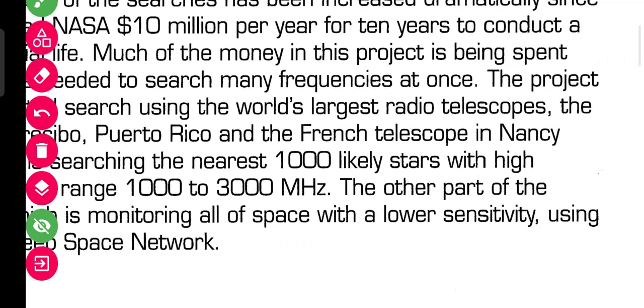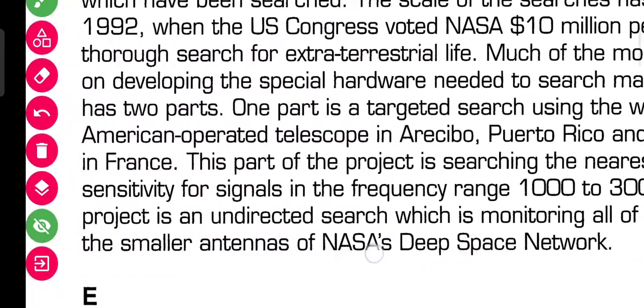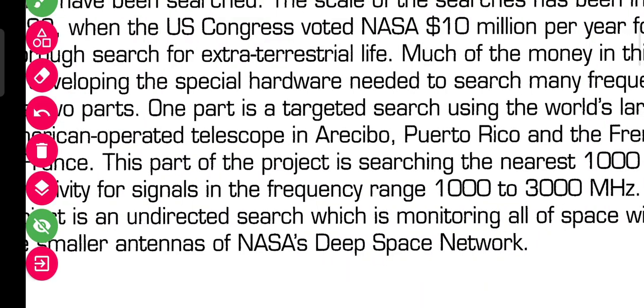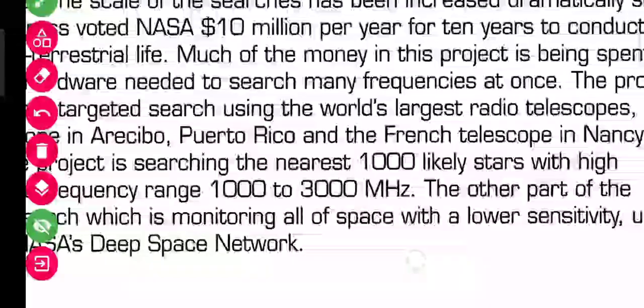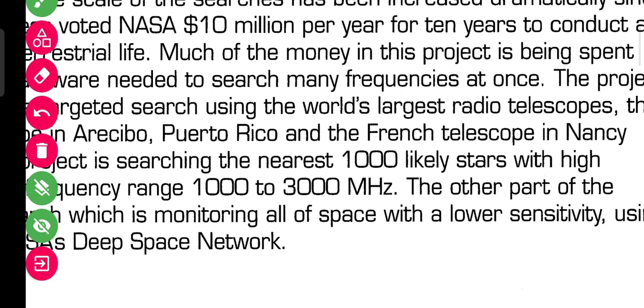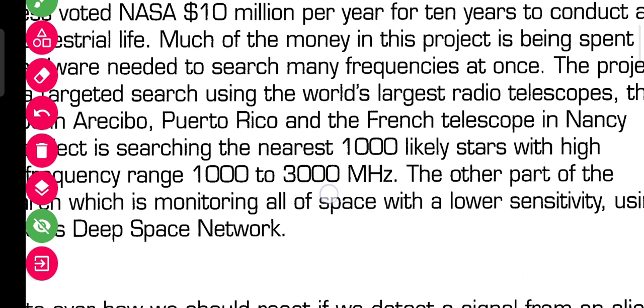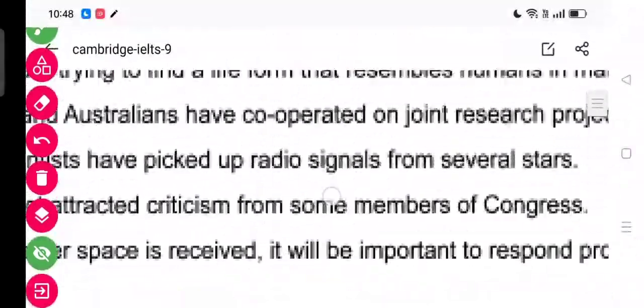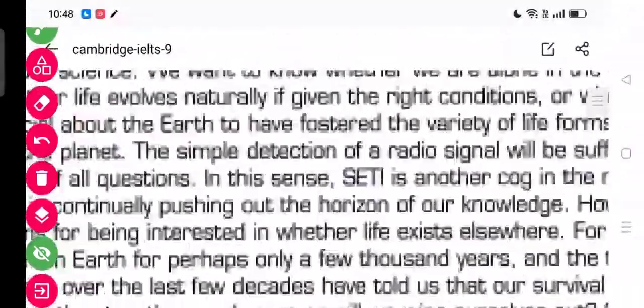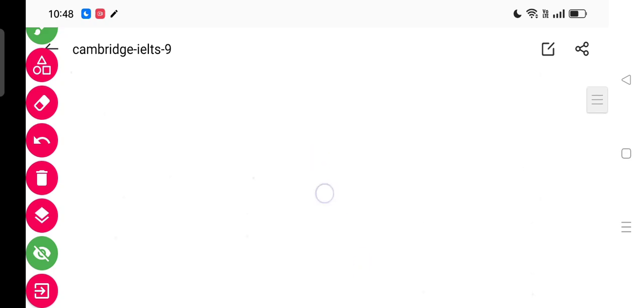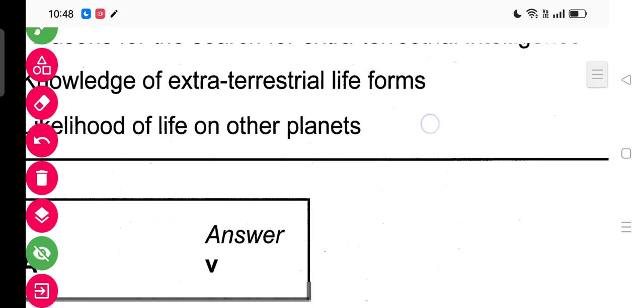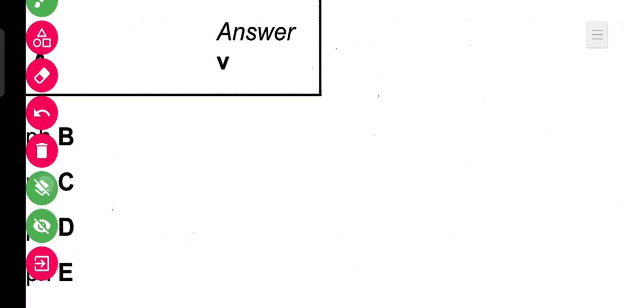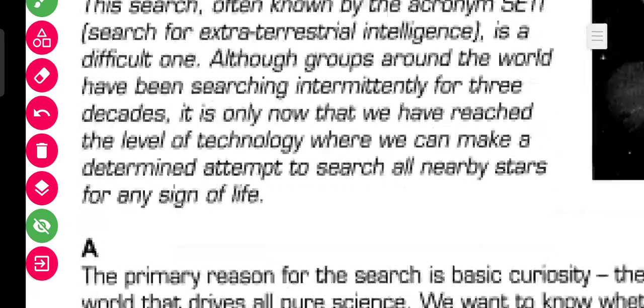Far distant, the outer planet project is an undirected search which is monitoring all of the space. So the answer will be 1. Let's go to the question and write the answer. So paragraph D will be 1. We have done that. Now we will go for paragraph E and see the answer.